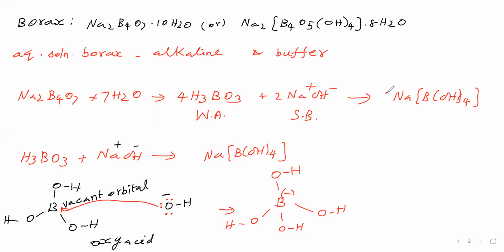How many times? 2 times, because 2 sodium hydroxide; the remaining orthoboric acid is 2 times H3BO3. So now you see that in the resultant solution H3BO3 is there, that is a weak acid. Its salt is this one. So a weak acid plus its salt with a strong base is present. Therefore, this resultant solution we can call a buffer solution. So the aqueous solution of borax is a buffer solution, we said.